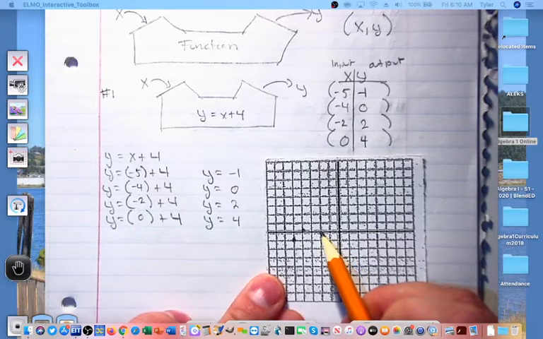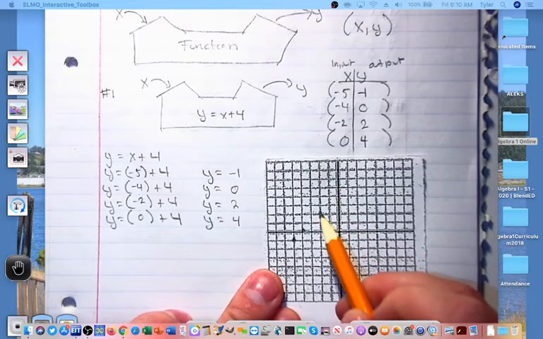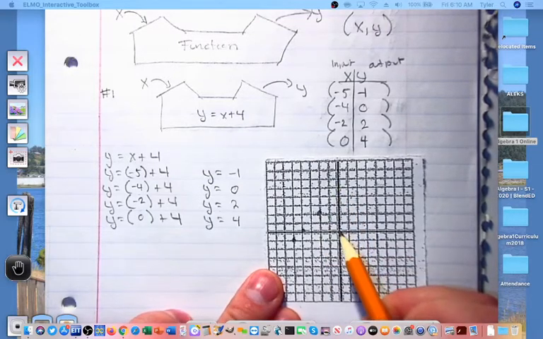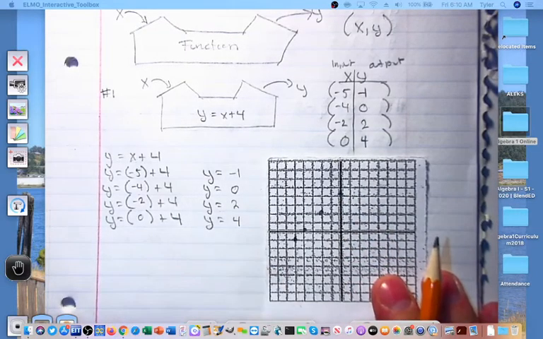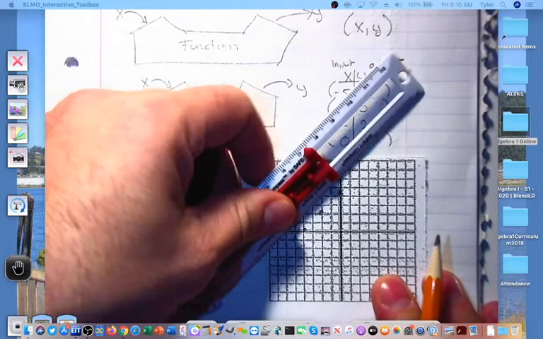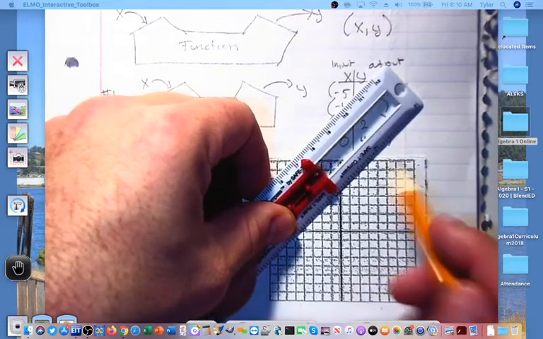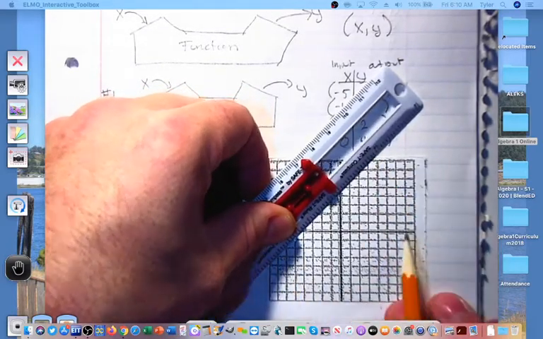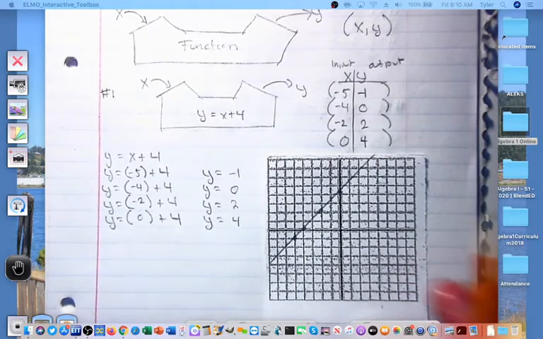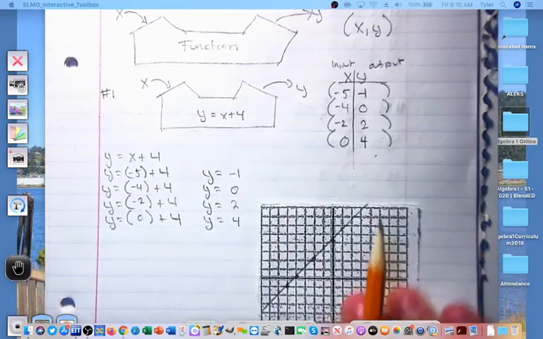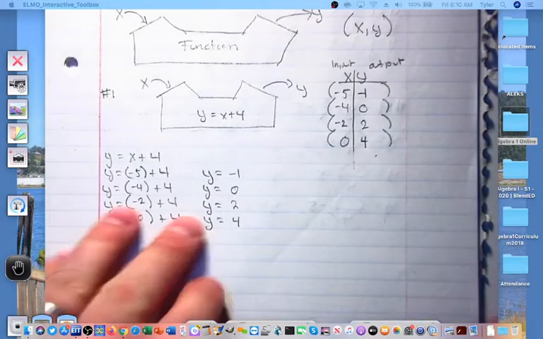-2 and 2, 0 and 1, 2, 3, 4. And you guys can see that if I was to connect those points, I would have produced, in this case, a straight line. This happens to be what we call a linear function. Let's go ahead and look at some other examples as well. So here we go.